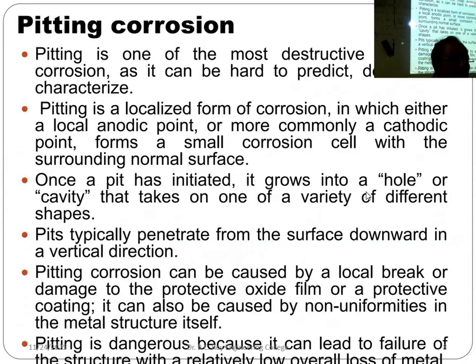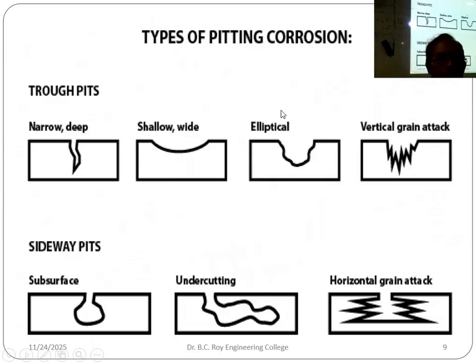A pit has formed, a hole has formed, a cavity has formed, but it is inside and does not show much from outside. Yes, there can be some mouth. You can see there is a hole, but how deep it is inside may not always be visible. From the top it will not always show how much corrosion has happened inside. That is pitting corrosion. In this example, there can be narrow, deep, shallow, wide pits. Different types of corrosion are there. The mouths are usually small, but inside the corrosion can be quite widely spread.